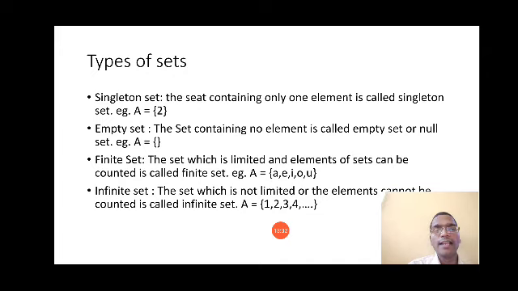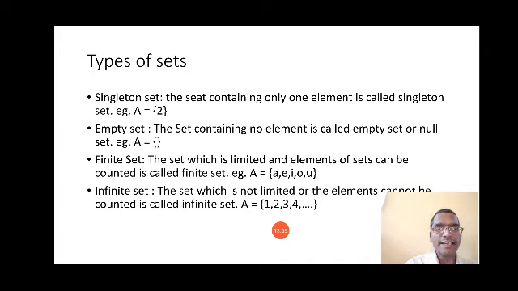Now see the last one, infinite set. The set which is not limited, or whose elements cannot be counted, is called an infinite set. In this type of set you cannot count how many elements are there, and this set is unlimited. So let us see the example. A is equal to curly bracket 1 2 3 4 dot dot dot.